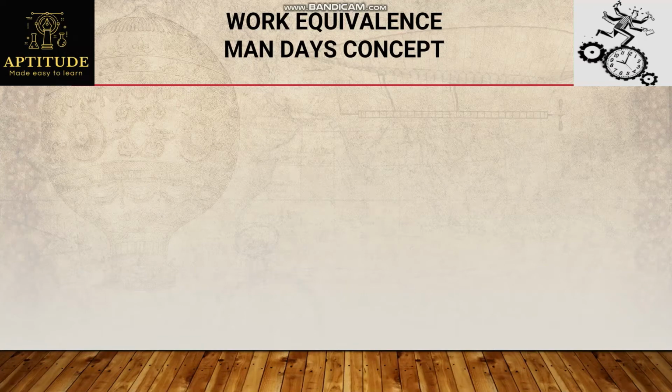In the previous cases, individual persons performed a work, and we could calculate their efficiencies very simply. But in this case, individual efficiencies will not be considered. We will consider that every person in a group has the same efficiency. Like if there is a group of 10 persons, I'll consider that every person can eat only one chocolate per day, or every person can perform 1 unit of work per day. Every person's efficiency will be the same in this work equivalence.